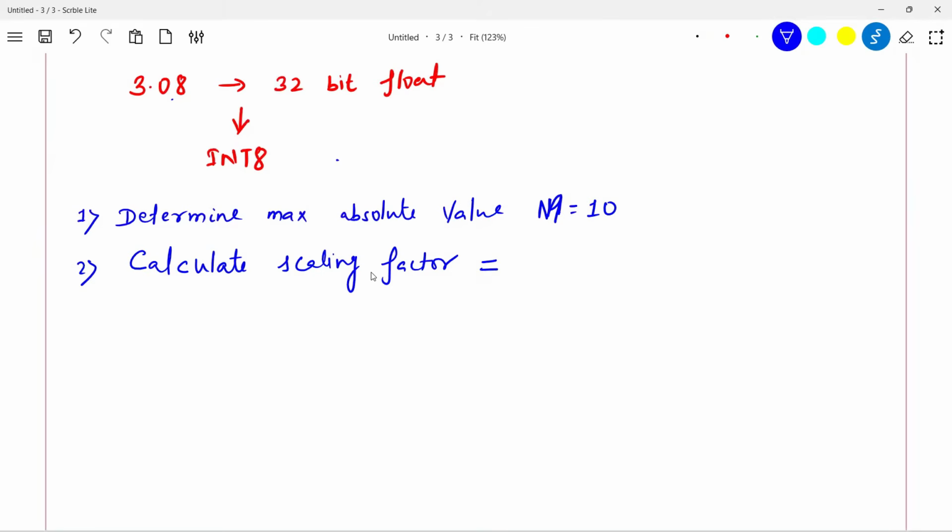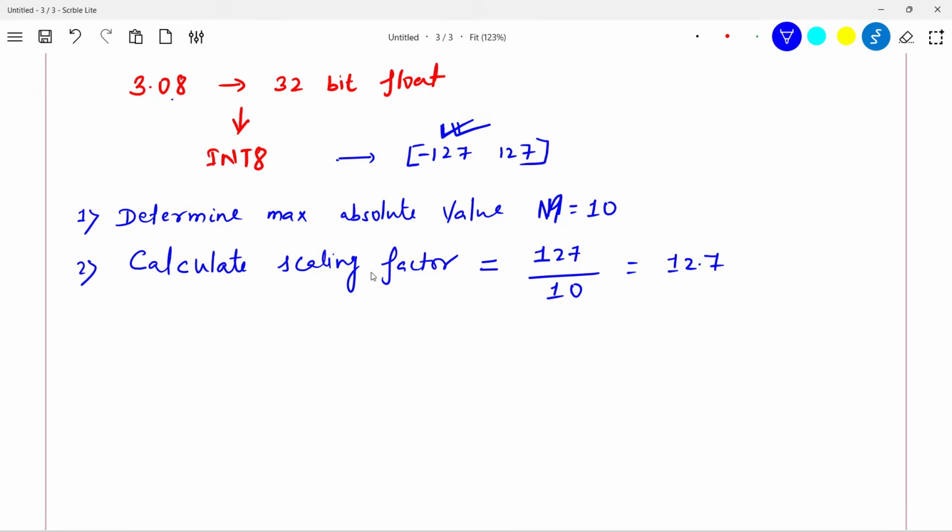For example, in this case, my scaling factor range is minus 127 to 127. You can take one range of scaling factor. And what you're going to do now, for calculating the scaling factor, is simply divide that highest number 127 by this 10. So your scaling factor becomes 12.7. So this range you have to take.